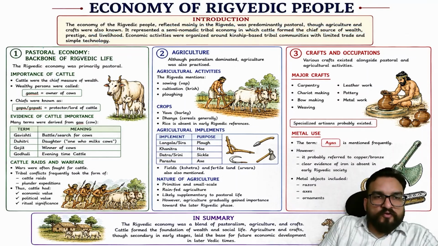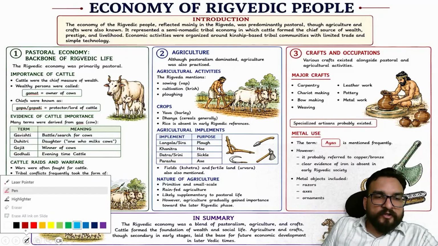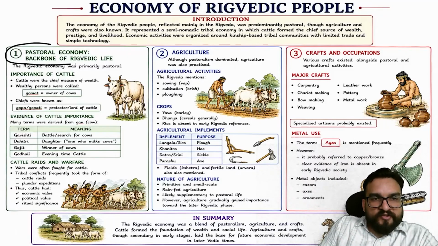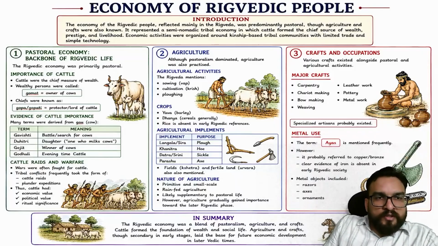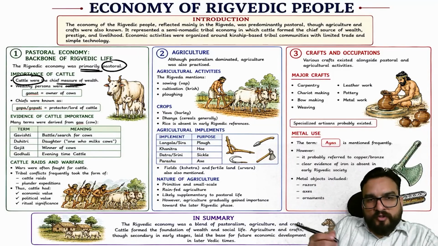So economy, first of all, what is their primary occupation? That was pastoral economy. And the link is coming from the steppe, right? The Rigvedic economy was primarily pastoral. You will be finding cattle was the most important thing.